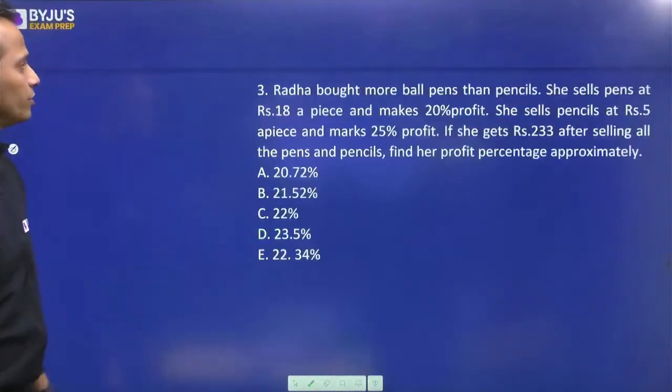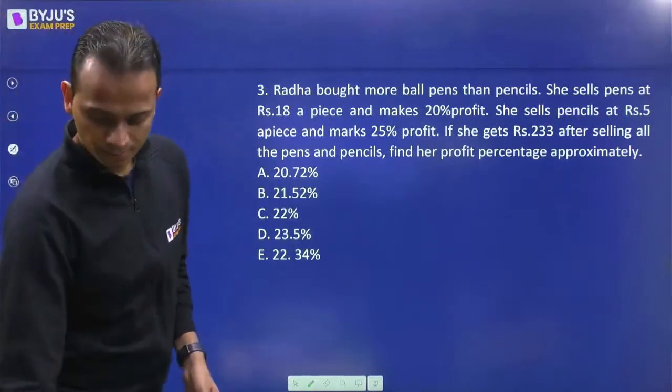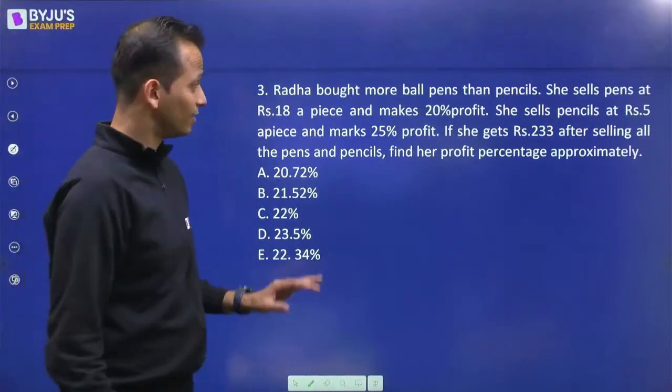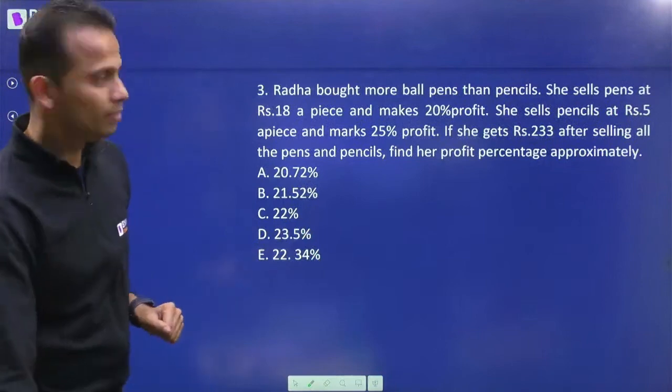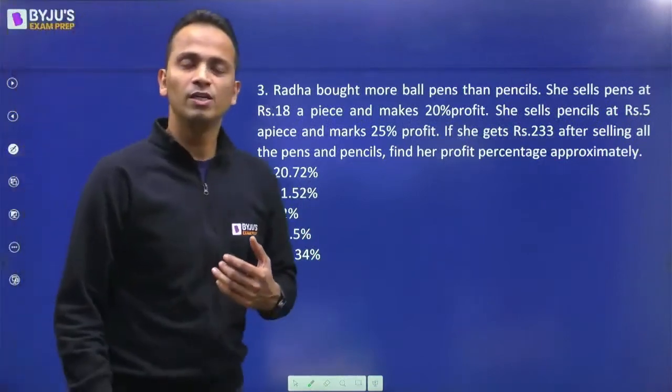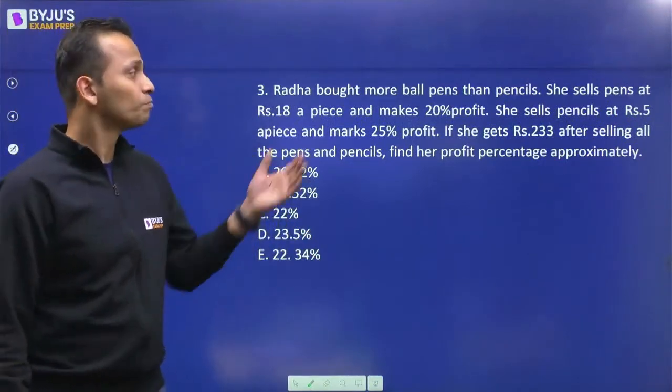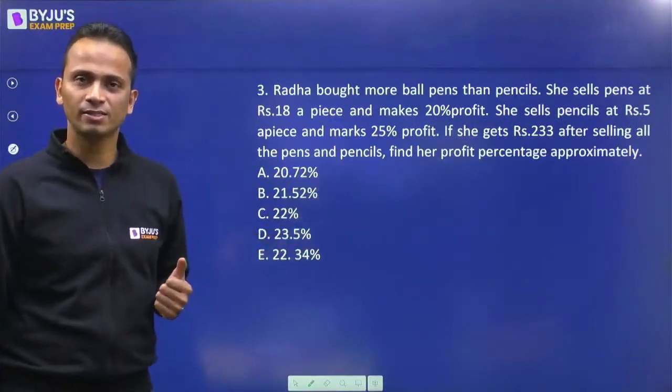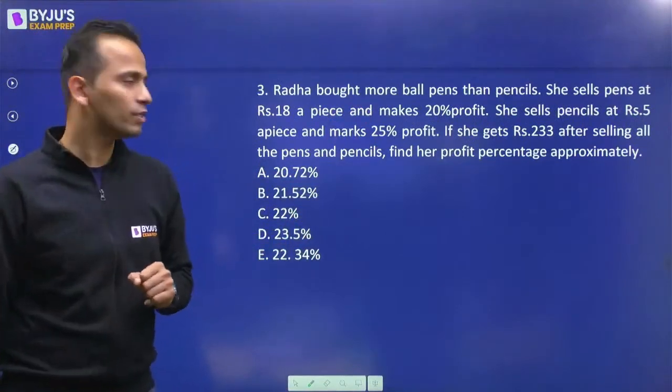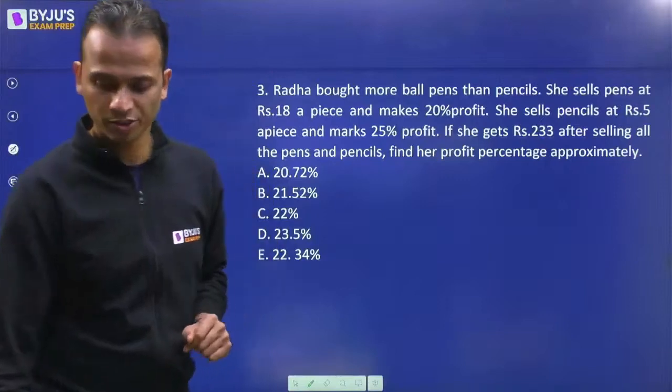Next question, question number 3. Now this is a good question. So this question will involve the logics of, obviously you can see, profit, loss and discount. Also it will involve the logic of special equations.